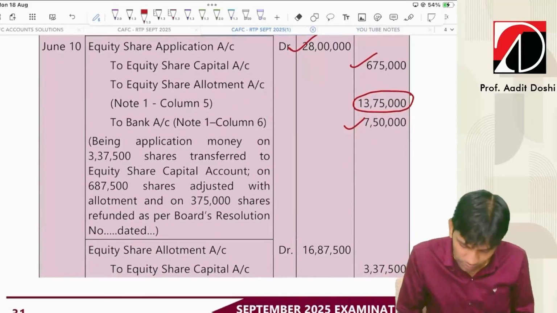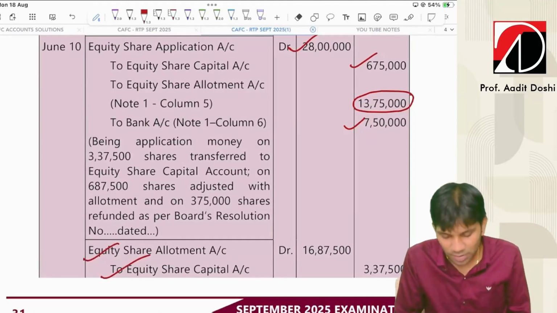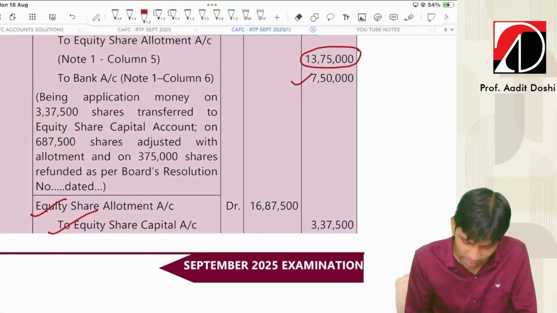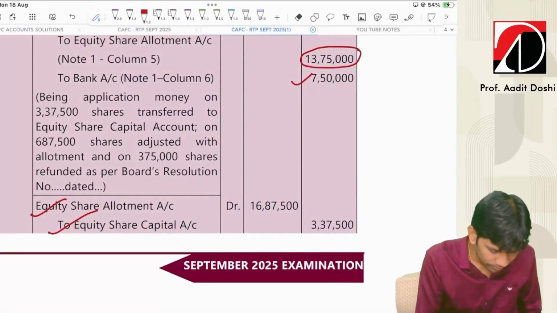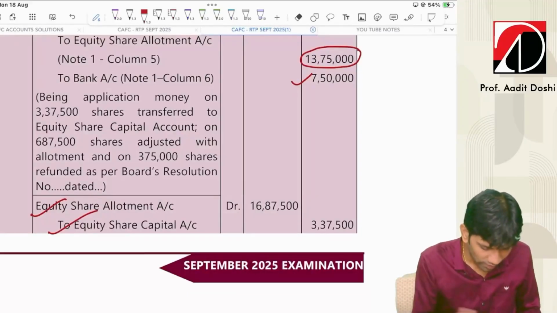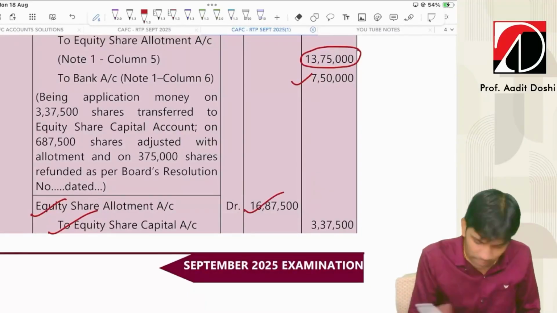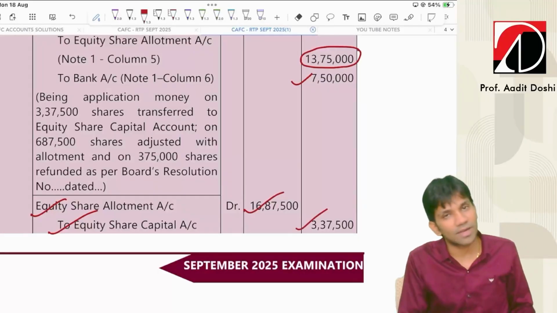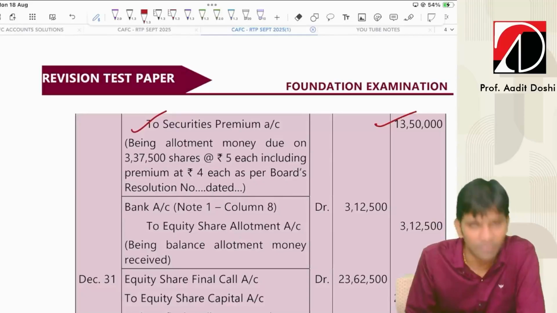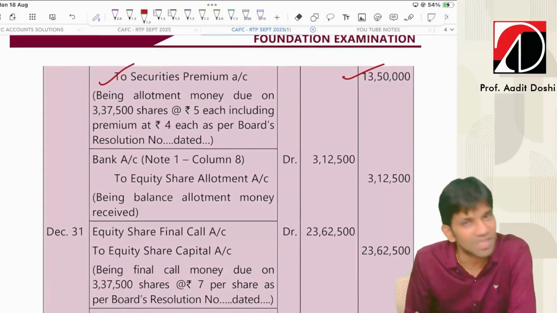Then allotment money due: equity share allotment account debit to equity share capital, to securities premium. Now how many shares? 3,37,500 into 5. Let's calculate. 3,37,500 into 5, yes, 16,87,500. In share capital 3,37,500 into 1, 3,37,500, and the premium 3,37,500 into 4, 13,50,000. Then bank account debit to equity share allotment.